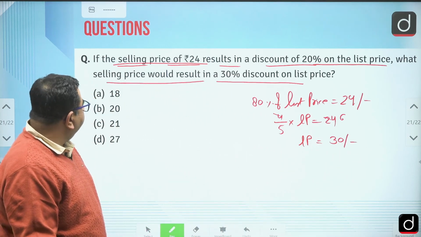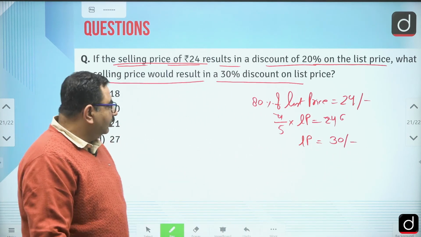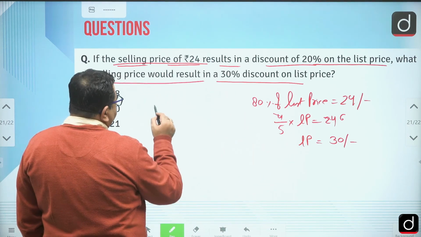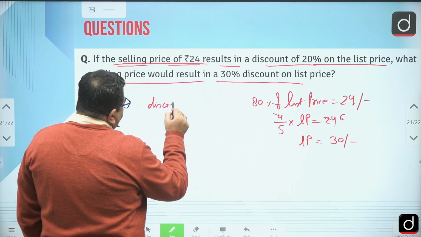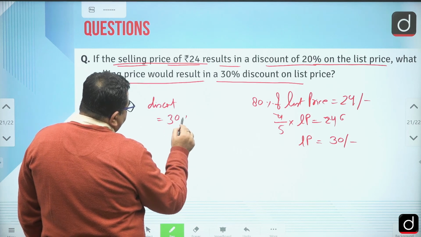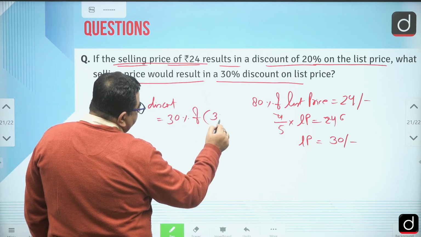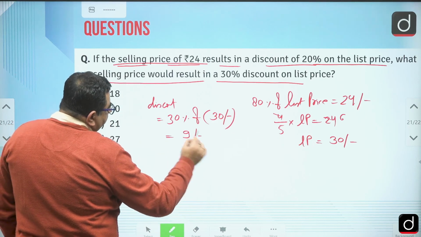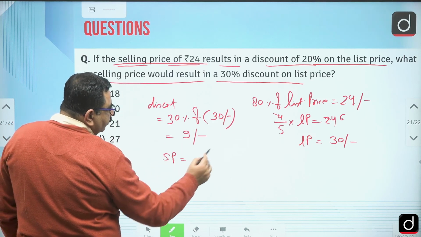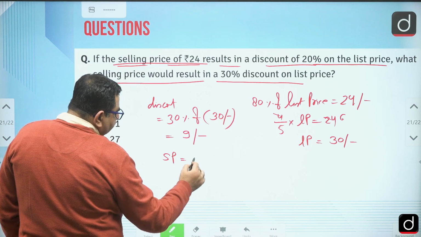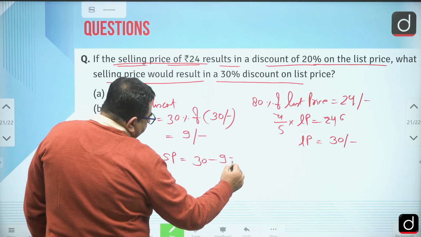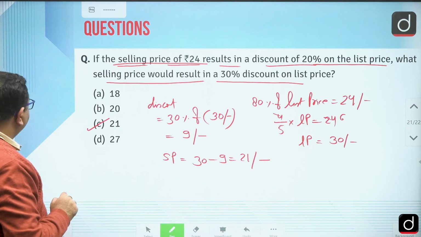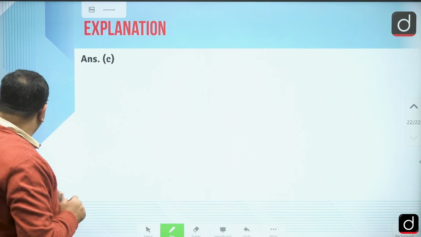Now we have to give 30% discount. So discount is always given on list price or on mark price. So discount is equal to what? 30% of 30, which is list price. That we can say is 9 rupees. So selling price should be what? List price minus discount. That is 21 rupees. Right. So the answer is C part, right?